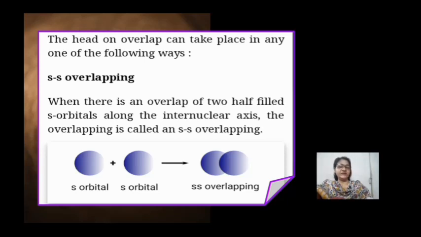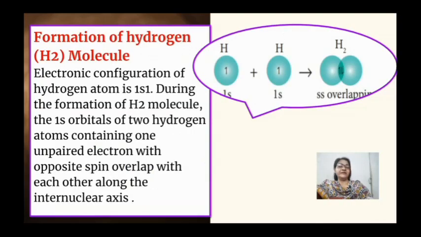First is ss overlapping, in which s orbitals come close to each other and overlap. This is called ss overlapping. For example, if we consider the example of H2 molecule, in hydrogen electronic configuration is 1s1. This is unpaired electron.